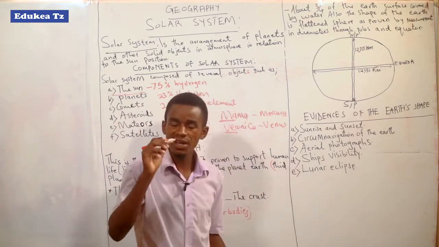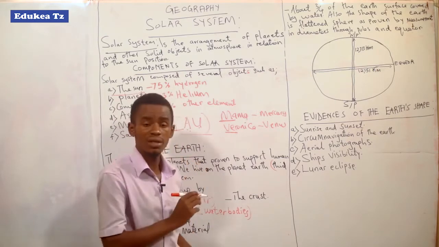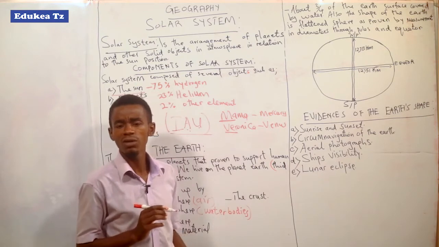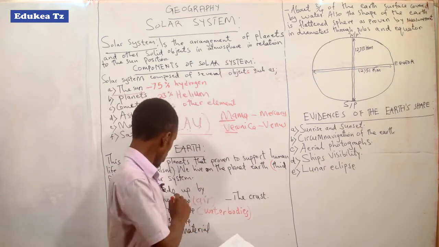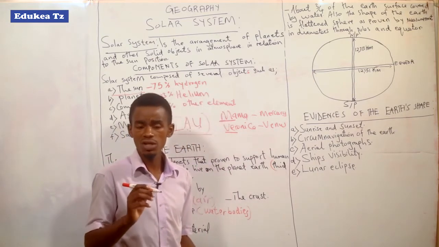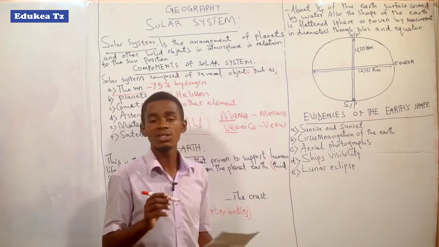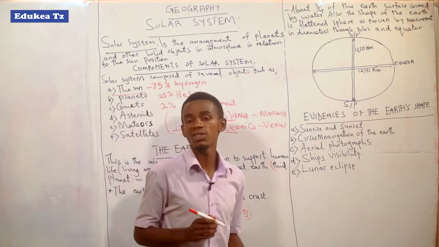The planet Earth is covered by water for almost three quarters. That is the hydrosphere. So we understand that most of the earth is covered by water, while the land mass does not cover a large area.